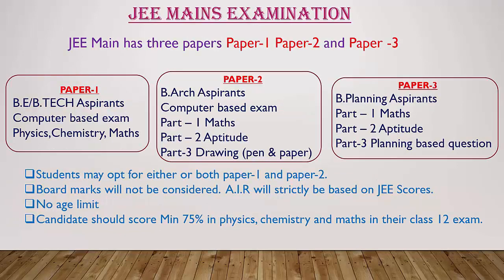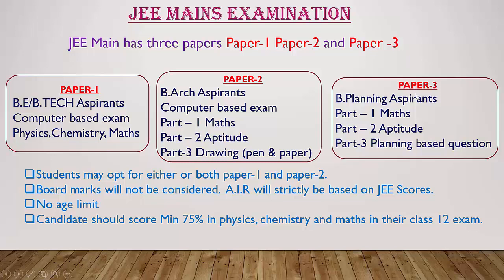Then the JEE Main examination. This exam has 3 papers: paper 1, paper 2 and paper 3. You can choose paper 1, 2 or 3, or you can choose all 3 papers; that is left to you. See here, paper 1 is for BE/BTech aspirants, so you can prefer paper 1. If you are interested in B Architecture, then you can go for paper 2. And if you are interested in B Planning, paper 3 is for BE Planning aspirants.